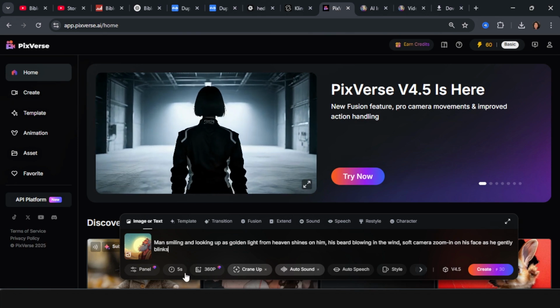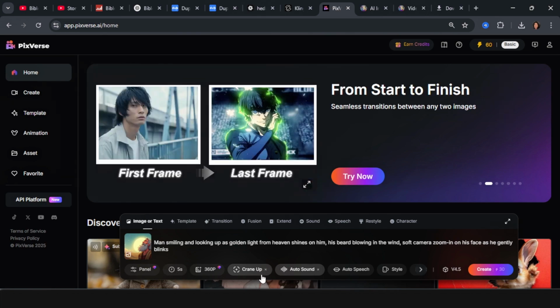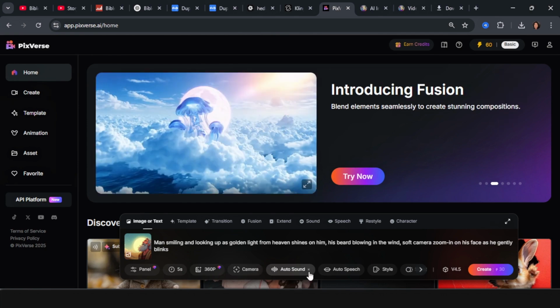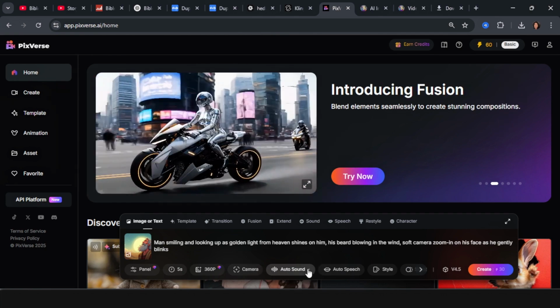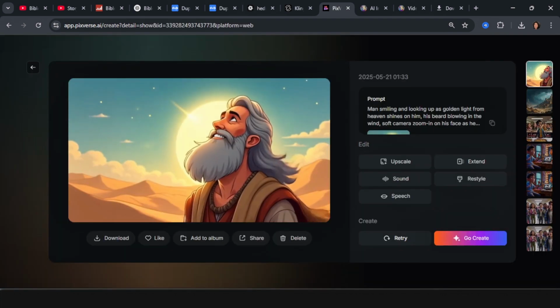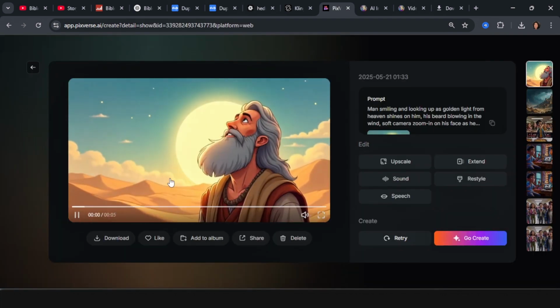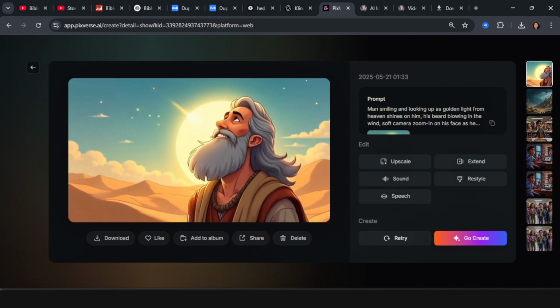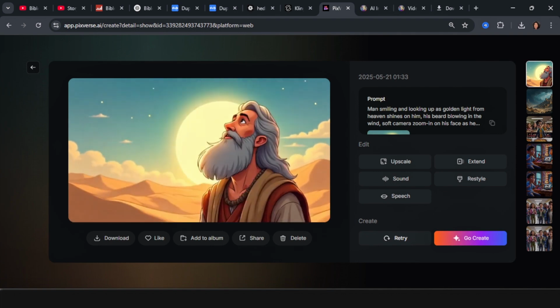Again, you want to leave it on 5 seconds. We can cancel the camera angle this time. We can also cancel the sound as well. And we are going to go ahead and create. So you can see this AI tool has done this for us. And this is so beautiful. Again, we're going to go ahead and download this.